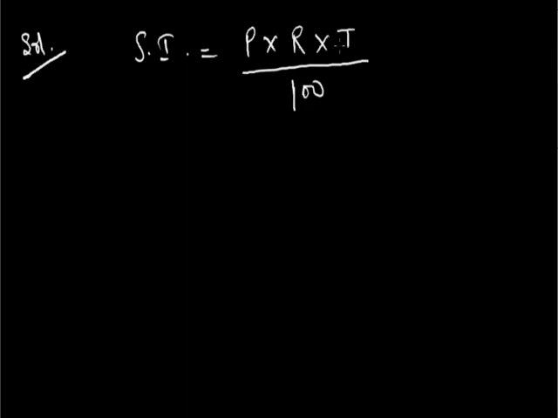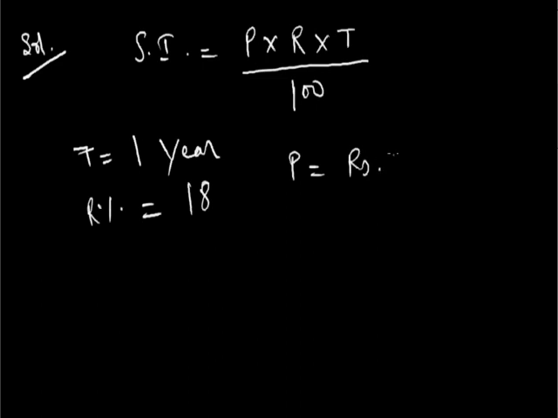Here R is in percentage and T is given in years, number of years. So T is equal to the number of years, which is given in the question as 1, and R, given in percentage, is 18 per annum for 1 year, and P, which is principal, is given as rupees 800. The sum of money which is lent is rupees 800.